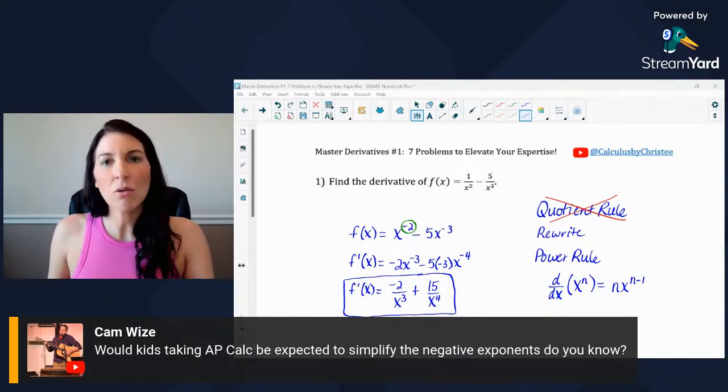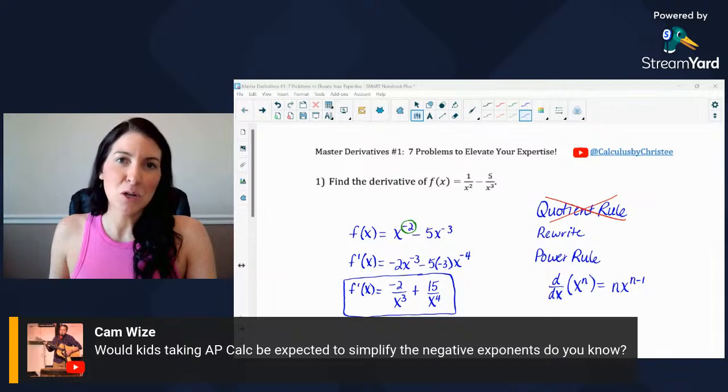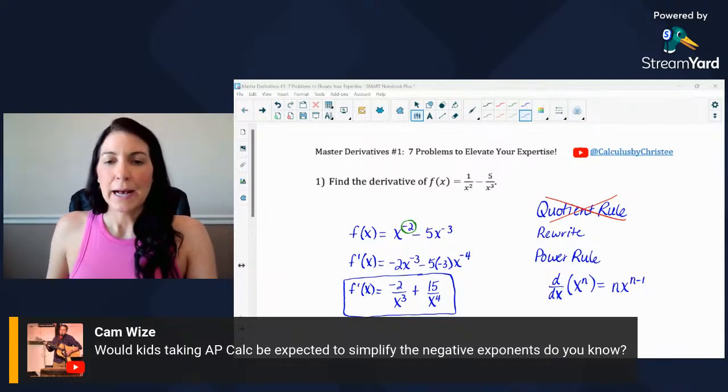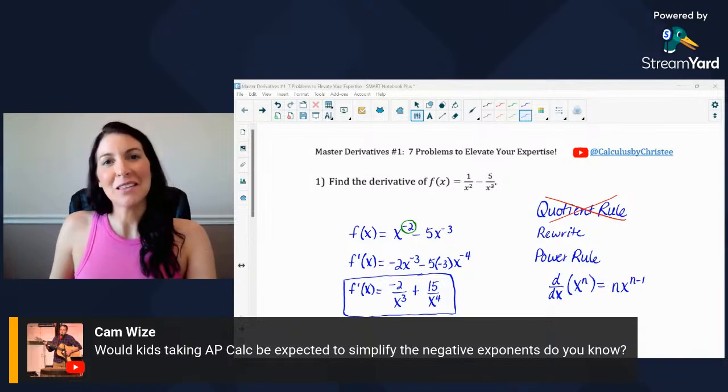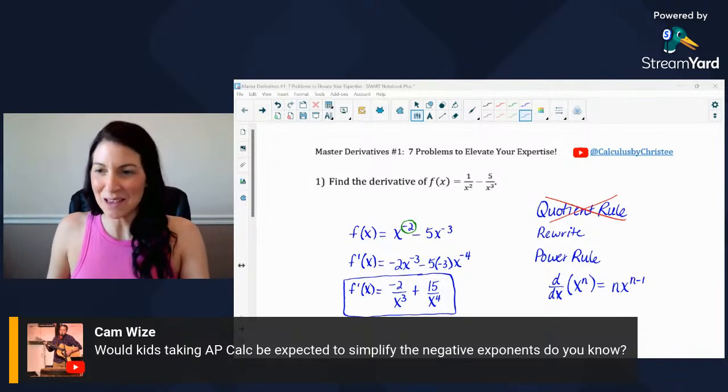So yeah, thanks for that question. I would say, to me, it depends if it's multiple choice or free response. But I thought I would show those positive exponents because, again, this question would most likely be on a multiple choice question. Thanks, Cam. Keep those questions coming.